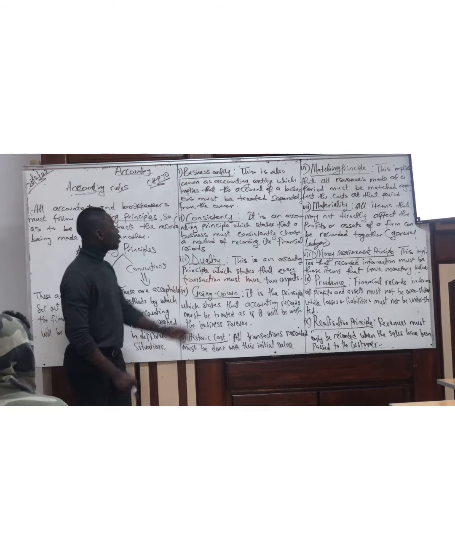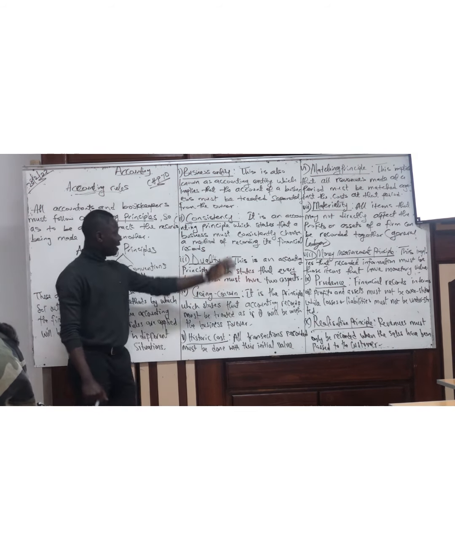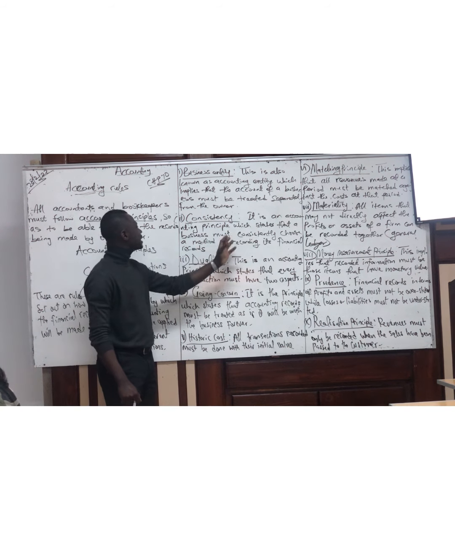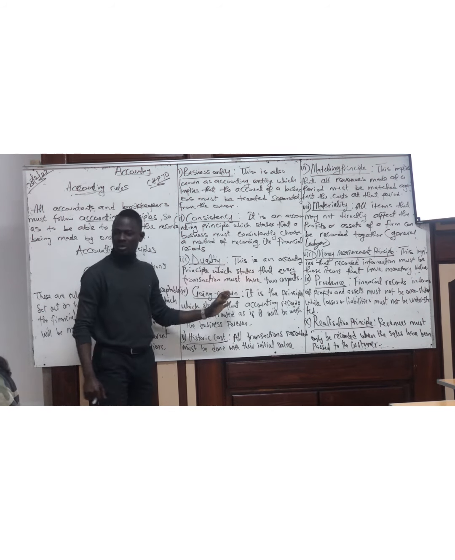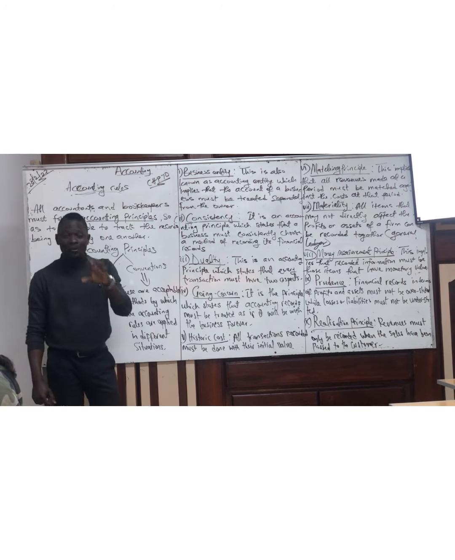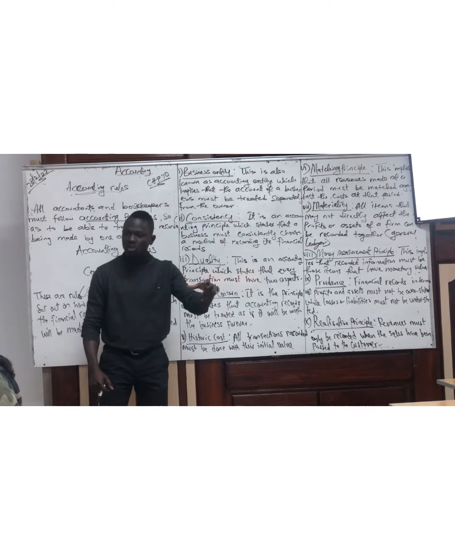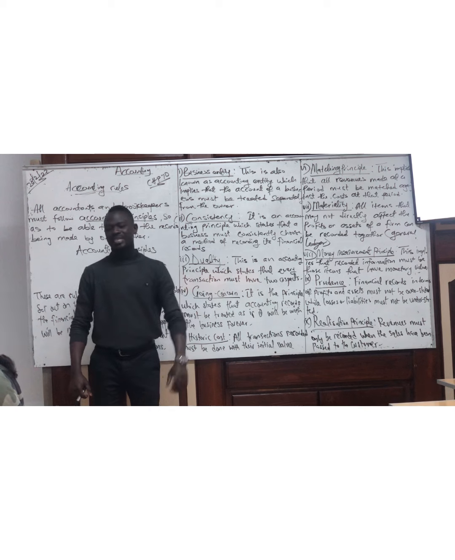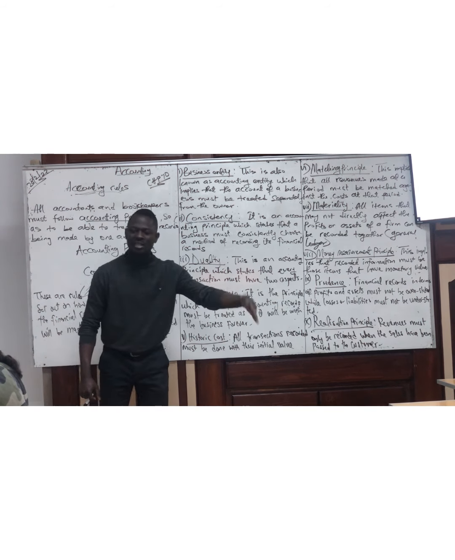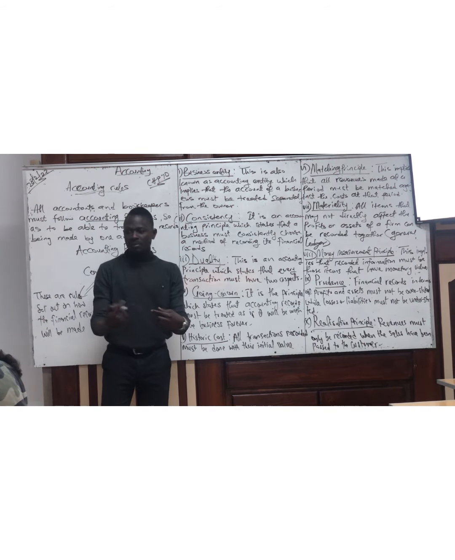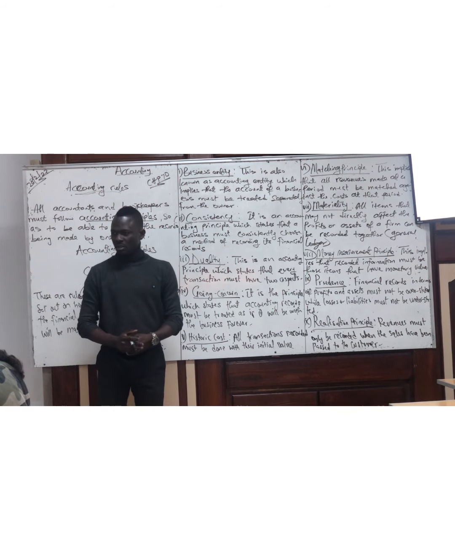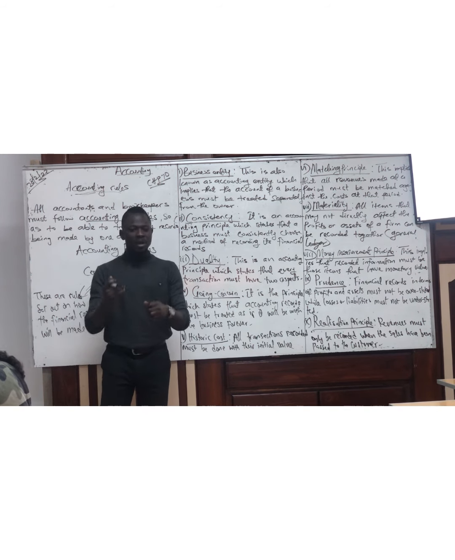Yes. Second, we go to consistency. It is an accounting principle which says that the business must consistently choose a method of recording its financial records. So you have to be consistent in whatever method you choose as an accountant. You don't take a record one way today and another way tomorrow. Maybe you want to calculate your depreciation. What is depreciation? The wear and tear of an asset. So maybe you calculate your depreciation using the straight line method.